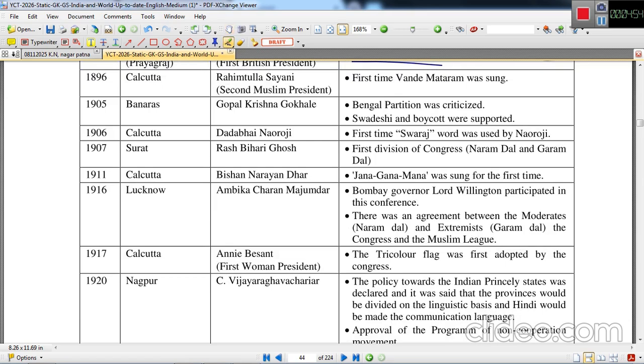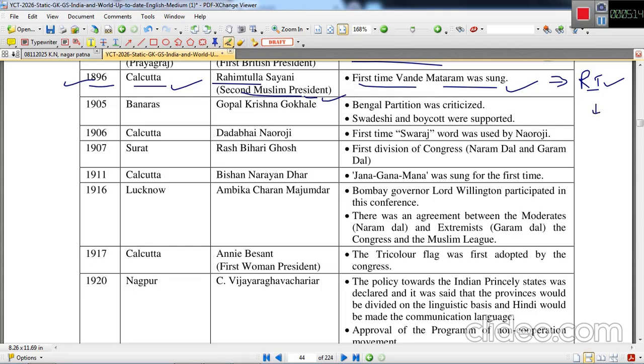Again, the important session was 1896 held in Calcutta. Rahimatullah Sayani, the second Muslim president, presided over this session. Bande Mataram was sung here for the first time, by Rabindranath Tagore.